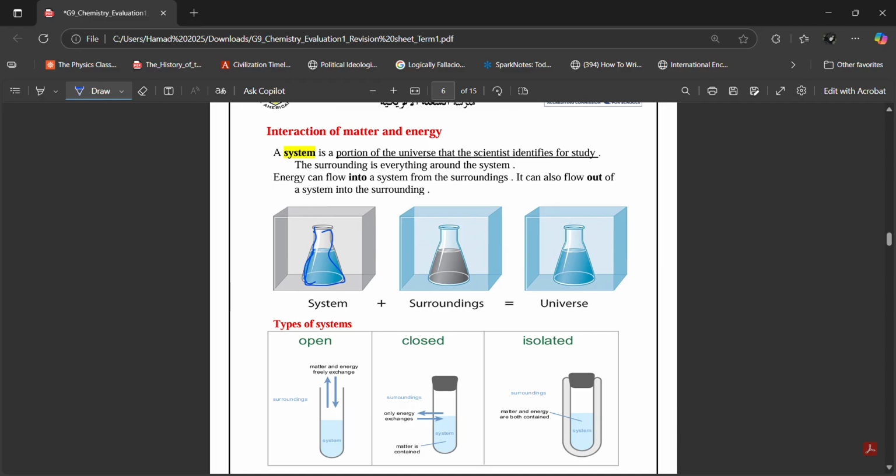And energy, Ibrahim, can flow into the system from the surroundings, or it can flow out of the system to the surroundings. For example, you're mixing two different chemicals in this flask. This is your system.